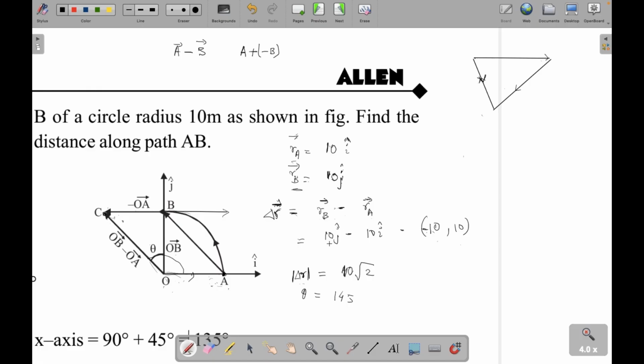Now you see the same thing we calculated along with the position as well. Right, so if you use this rule, then you don't have to draw this diagram as well. But knowing the diagram is also important. Okay, so you can just determine the position vector. Based on the position vector, you can tell the quadrant wherein it lies. And if it lies in the third quadrant, you'll add 180 degrees to the theta. If it lies in the fourth quadrant, you'll add 270 to the theta. If it is in the first quadrant, it will be theta.